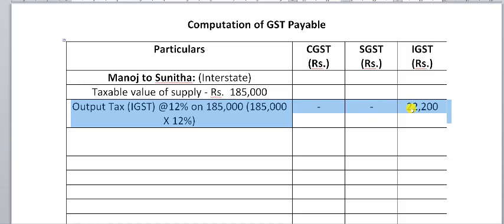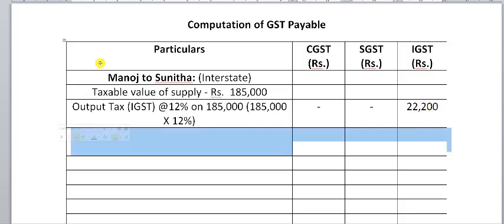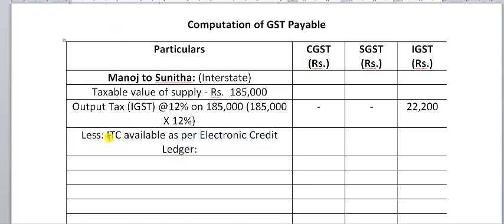So once we compute the output tax liability at 12%, 1,85,000 into 12%, we will get the output tax liability as 22,200. The next step is to deduct input tax credit available as per electronic credit ledger.